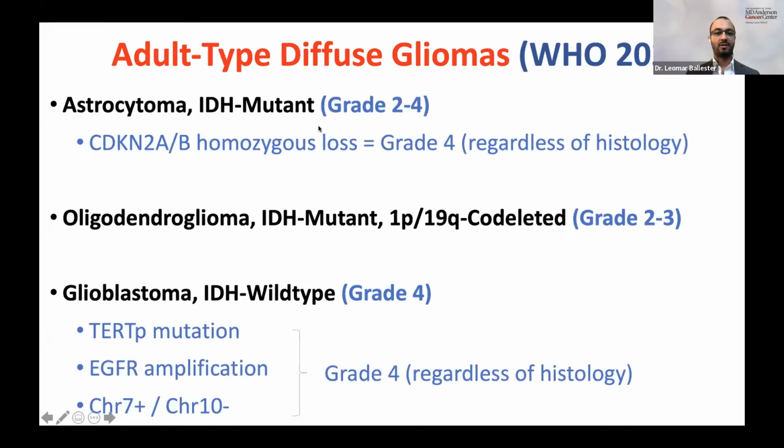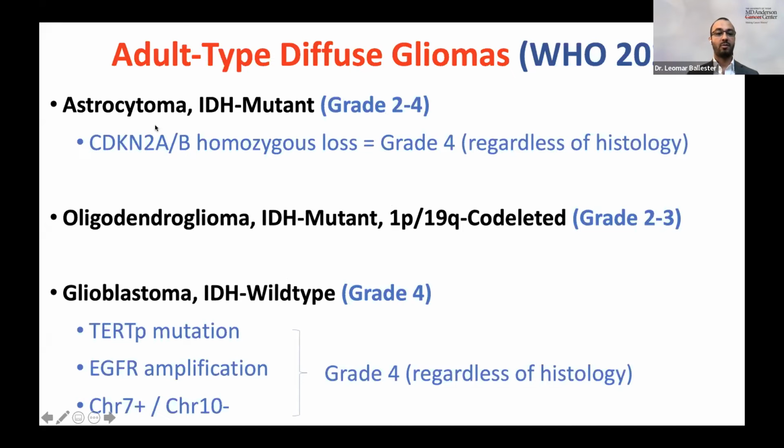Now, there are some molecular alterations that have been incorporated as part of the grading system, in particular in astrocytomas. IDH mutant with homozygous loss of CDKN2A/B corresponds to a grade 4, regardless of histology. This means I can have an IDH mutant astrocytoma with no mitosis, no vascular proliferation, no necrosis, which on histology would be a grade 2 lesion.